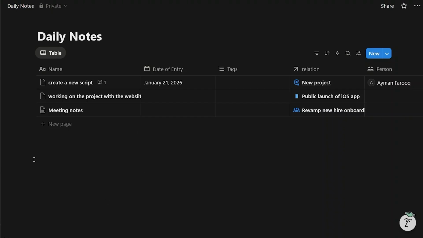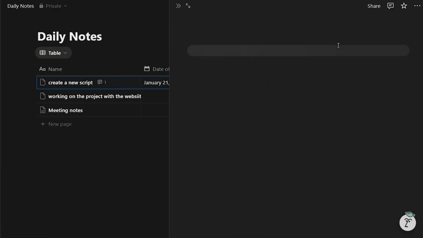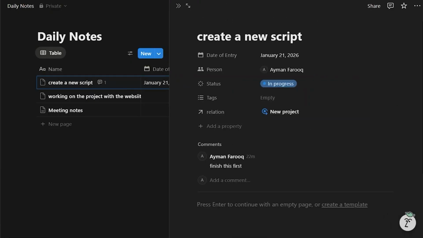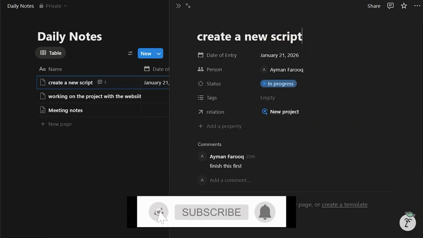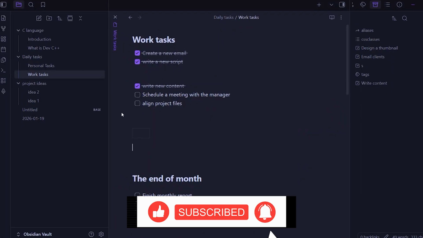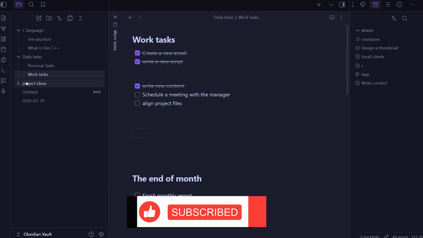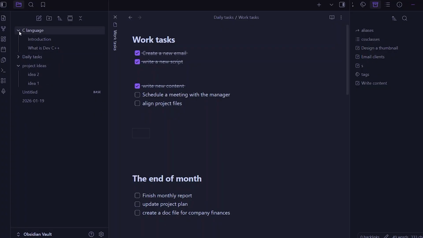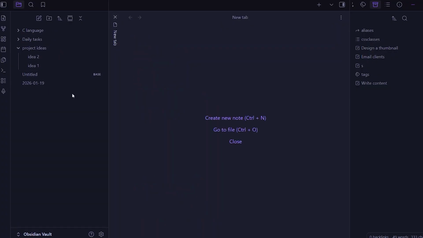You can start small. You can use Notion just for one project or your daily notes. Right here is a database for your daily notes. It's linked with different and separate notes. You can simply just type in your notes. You're going to open it, and this is just like having folders and subnodes right under it. Just like here in Obsidian, there are project ideas. This is a whole folder. Let me collapse the rest of the notes so it doesn't get too much. Right here is a folder for project ideas. I click on two of these notes under it.